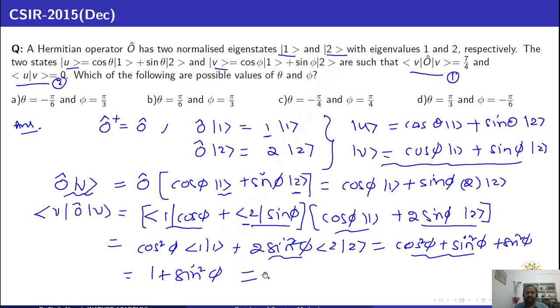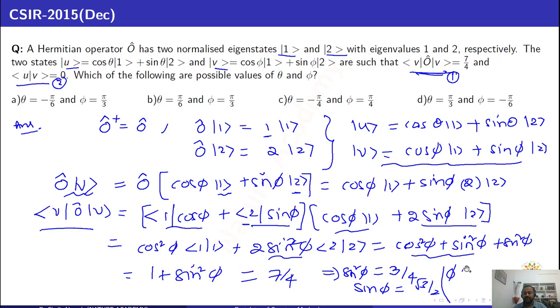Which is given that it is 7 by 4 from the condition 1. So equate with 7 by 4. From this you will get sin square phi is equal to 7 by 4 minus 1, you will get 3 by 4. From this I will get sin phi is equal to root 3 by 2. And if I want to write the phi value, it is 60 degrees or pi by 3.